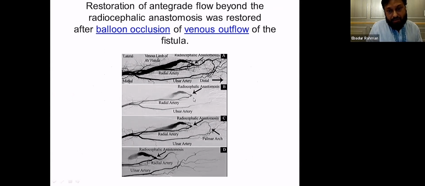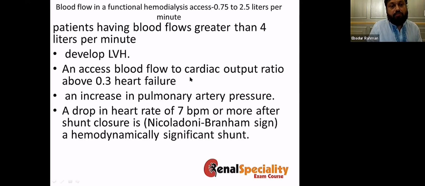This is the patient who has steal. You can see there is no flow, and then the balloon was placed, and then they maintain the flow. Okay, now other than steal, you can also have other problems if you have higher flow. The patients who have blood flow greater than 4 liters per minute will develop left ventricular hypertrophy, and also they will develop heart failure. So if your blood flow to cardiac output ratio is more than 0.3, that means if your excess flow is 30% of the cardiac output, then you probably develop heart failure.